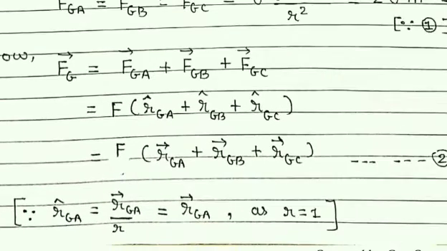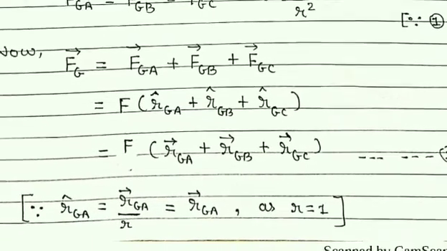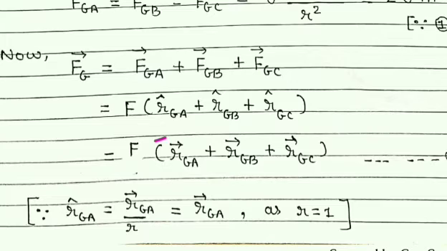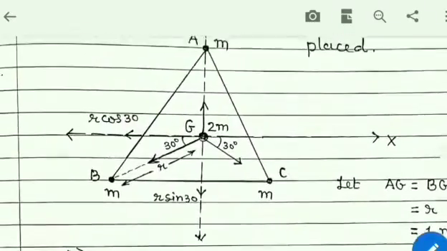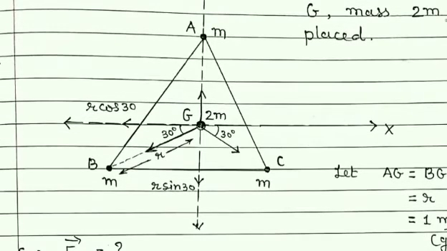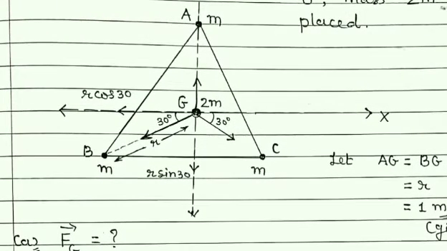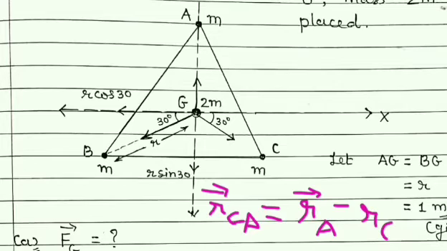Now students, about these vectors, let us consider this vector rGA and also look at the figure. Vector rGA is equal to rA minus rG.